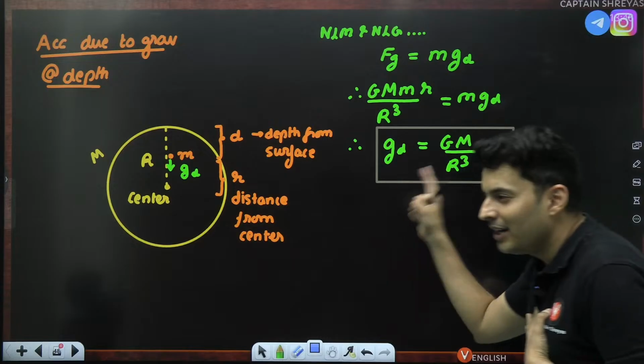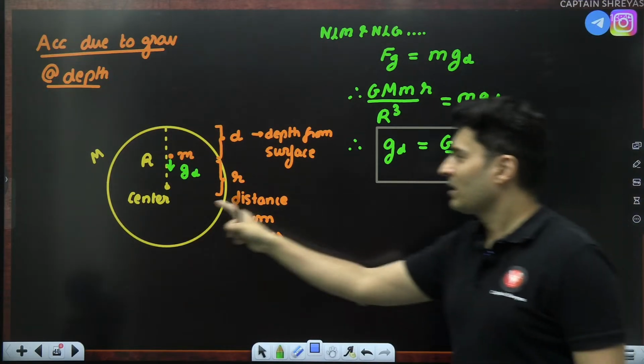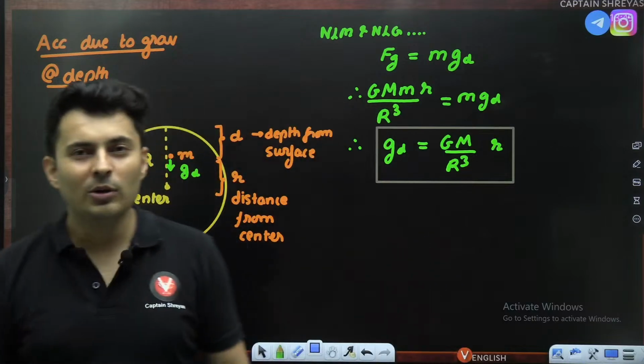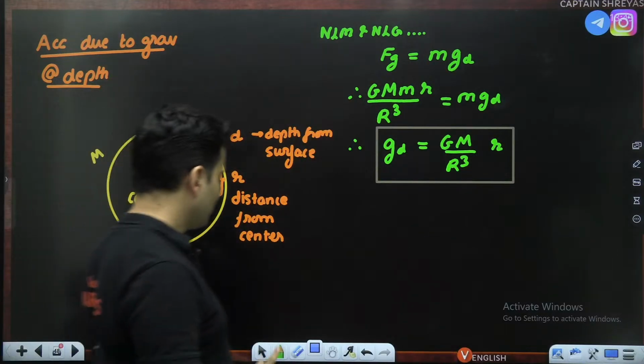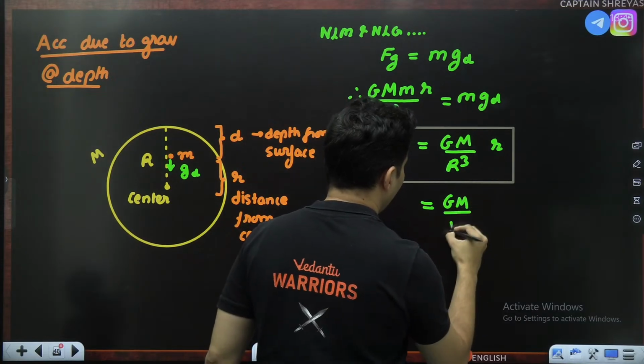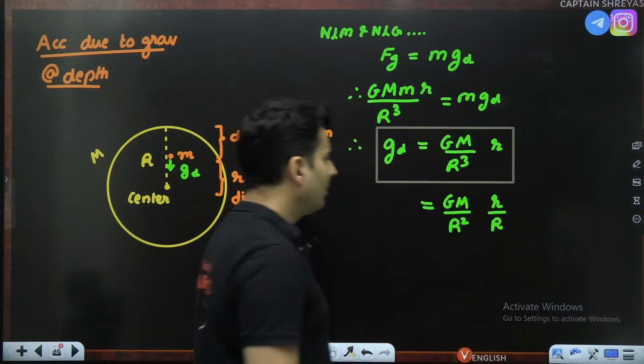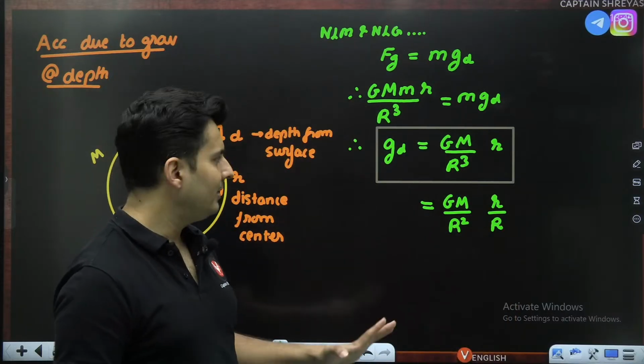Now I don't like this formula. I'll tell you why. Because this is r, distance from the center. I don't want that. I want depth d. So here is what I will do. I'll write it as GM by R square, r by capital R. You'll be like, sir, why did you do it like this?